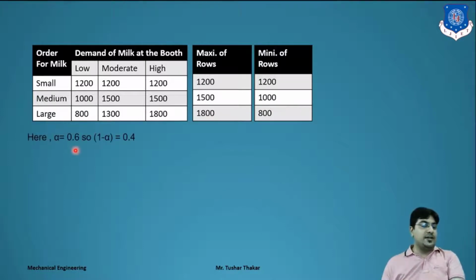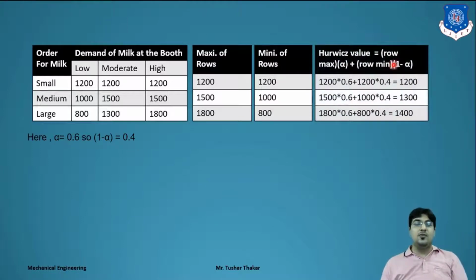Here alpha is equal to 0.6, the coefficient of realism, so 1 minus alpha is equal to 0.4. What is the equation? Rho maximum into alpha, means 1200 into 0.6, plus rho minimum, again 1200 into 0.4, we get 1200. 1500 into 0.6 plus 1000 into 0.4, we get 1300. Again the last we get 1400.